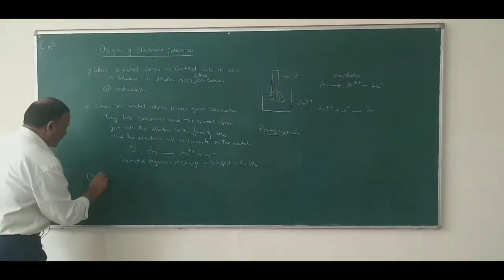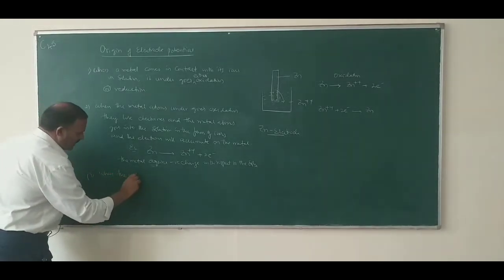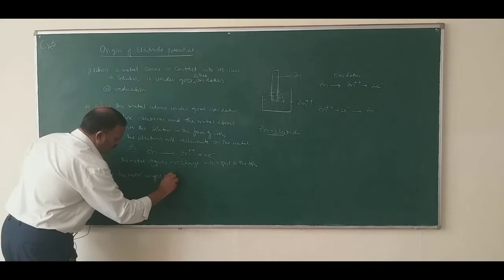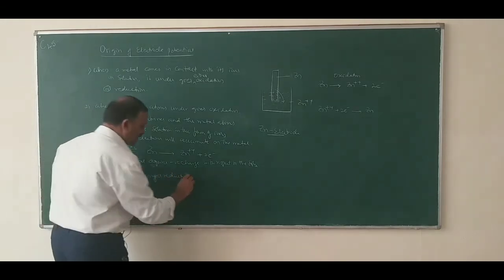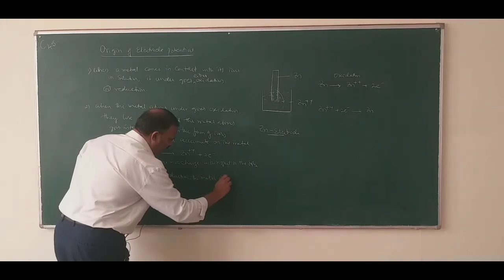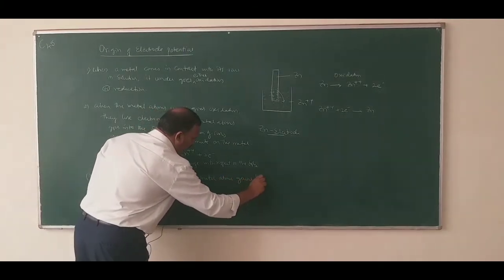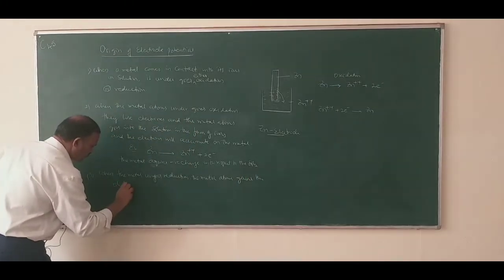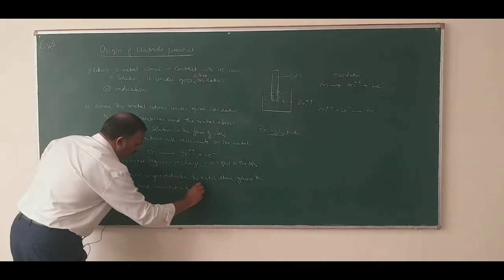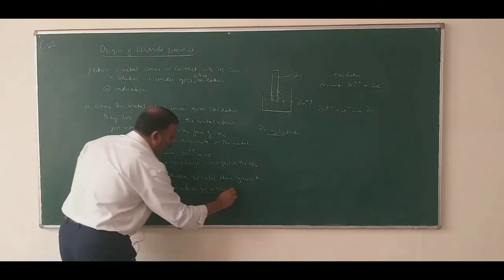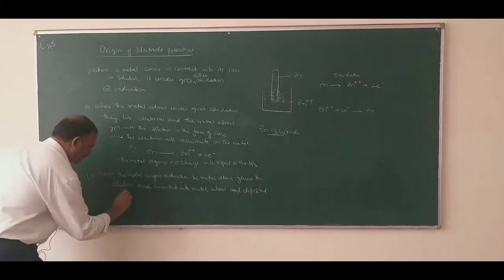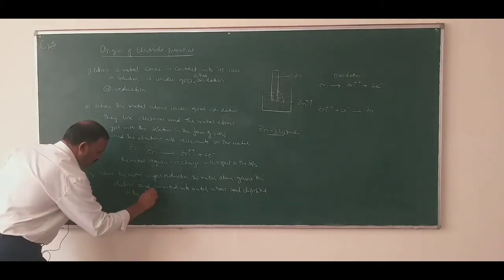So when the metal undergoes reduction, the metal ions gain electrons and are converted into metal atoms and deposited on the metal.